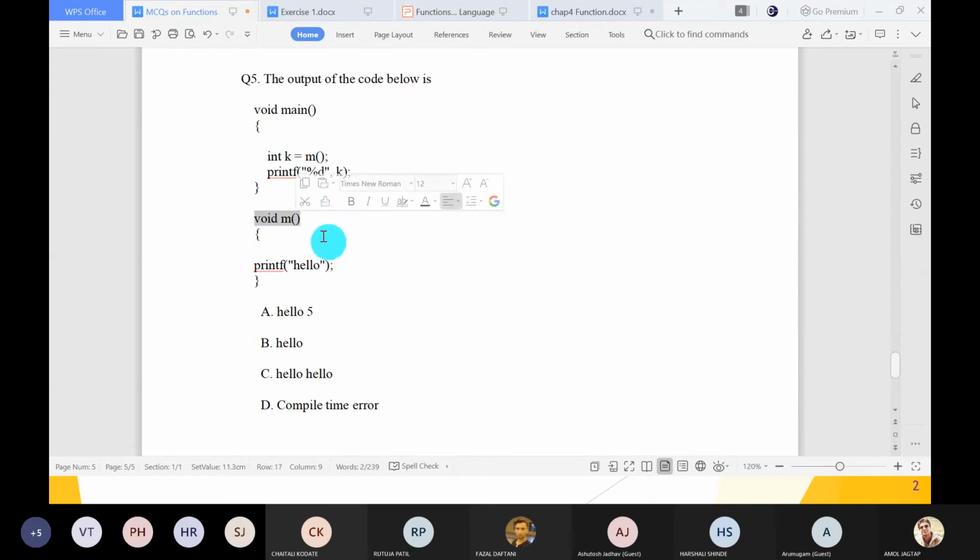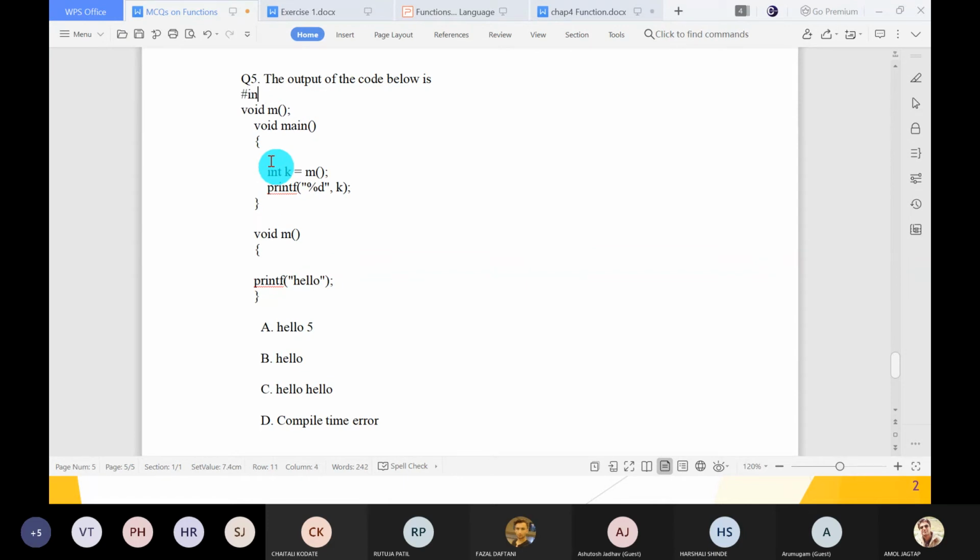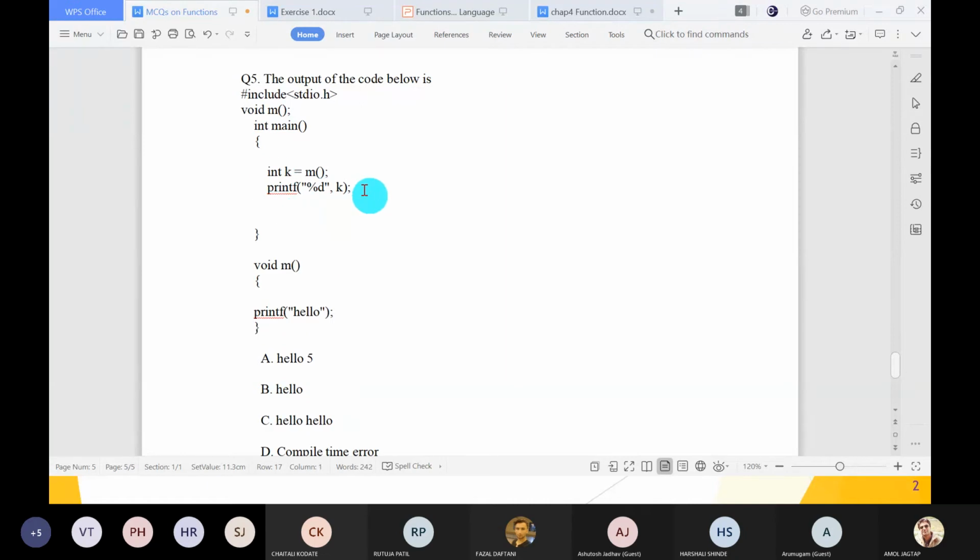The declaration is also there. The header file is also there: hash include stdio.h. Instead of void, we have to write int, which is ANSI syntax. Then return 0. R is small, it is a case sensitive language.